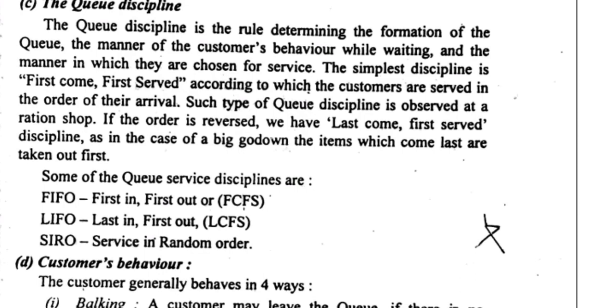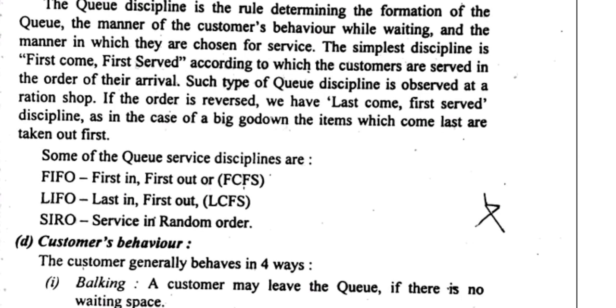Last in first out: during school days, we submit our notes to the class teacher, and the one who submitted first is served last. So last in first out is LCFS.